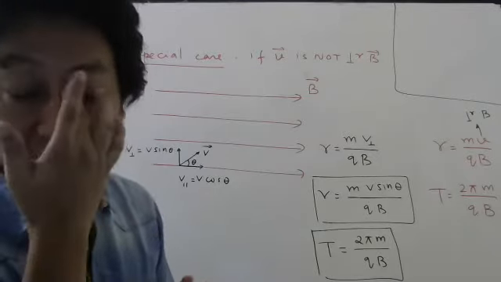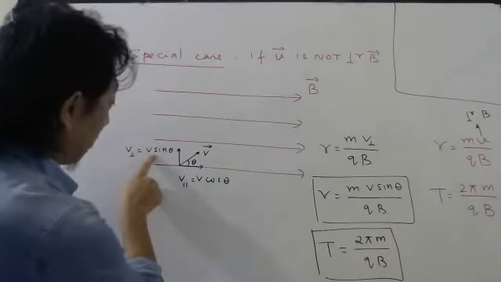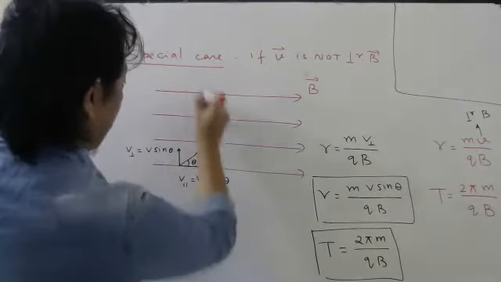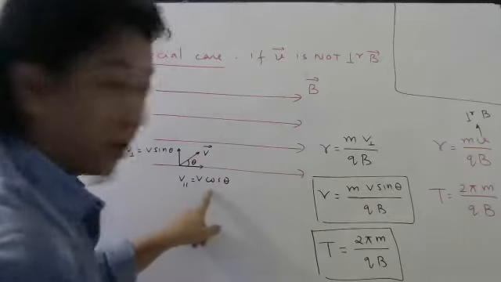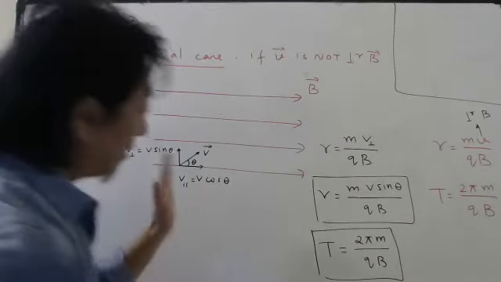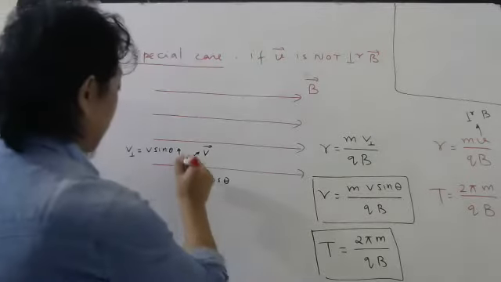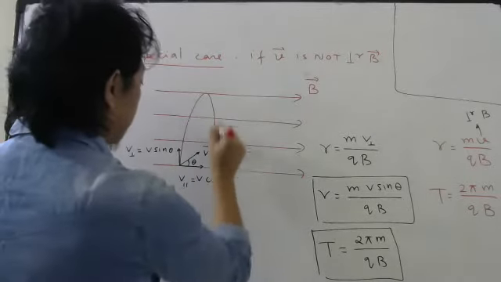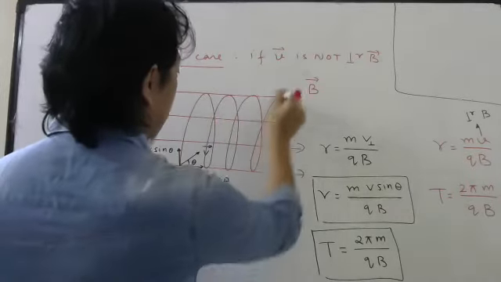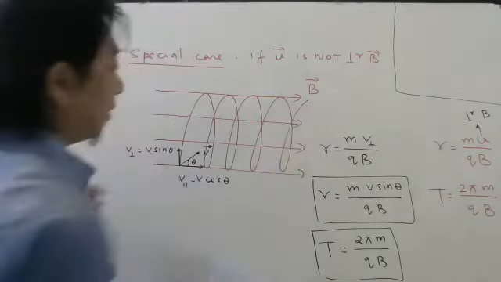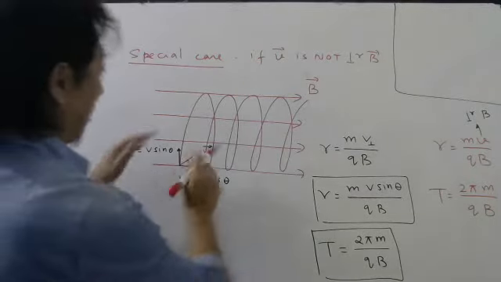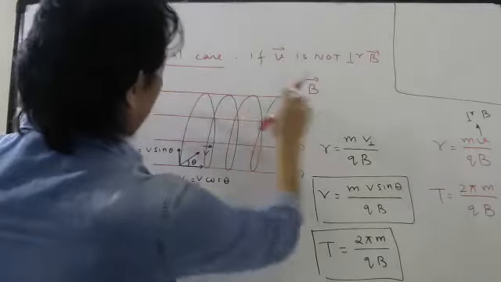Already we have studied. So this component will make it move in a circle, but this parallel component will take the charge this side. So it will move in this kind of path. So this will be the trajectory of the charge.